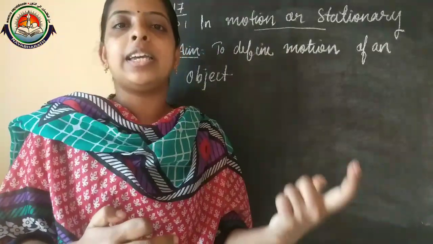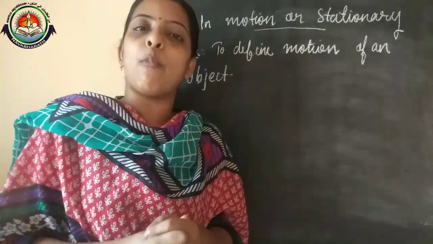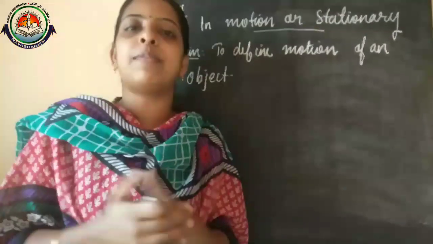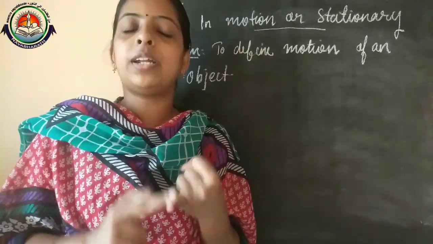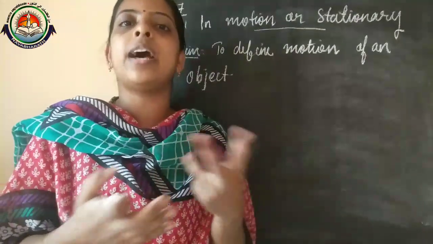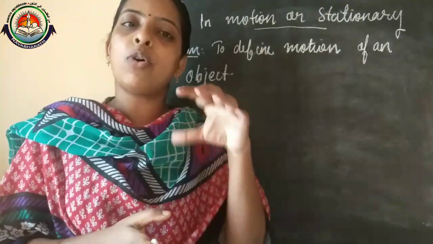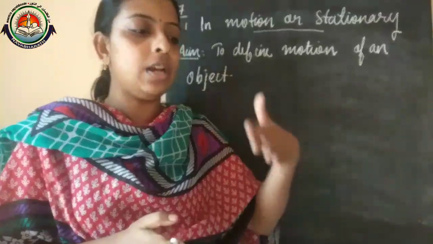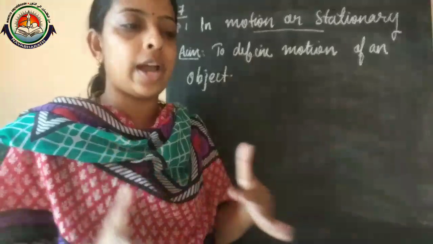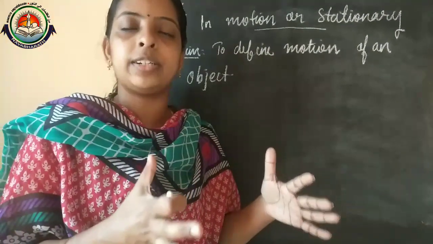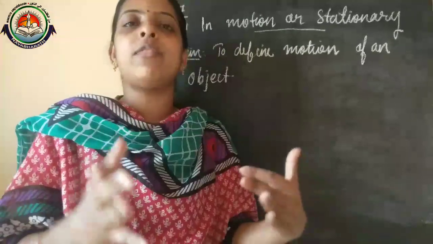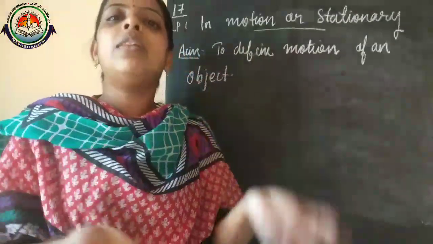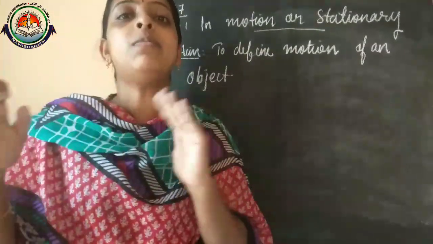Are you clear? Can you say some examples of motion from your daily life? The movement of cars, that means the movement of vehicles, is an example of motion. When we are walking, we are changing our position. In the same way, an object which changes position with respect to time and surrounding, we can say that object is under motion.